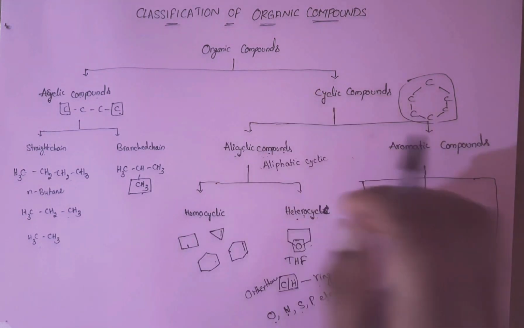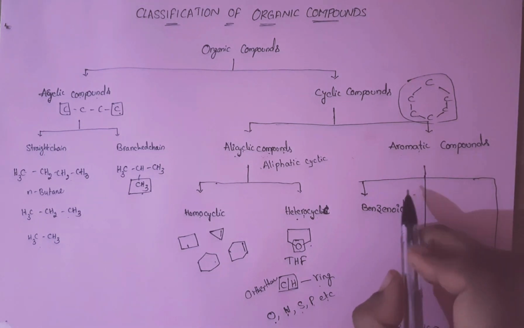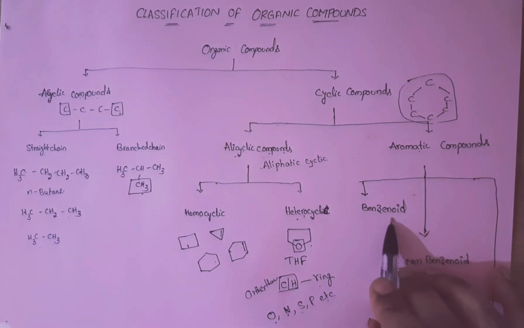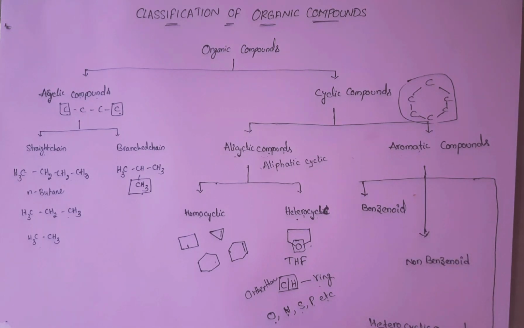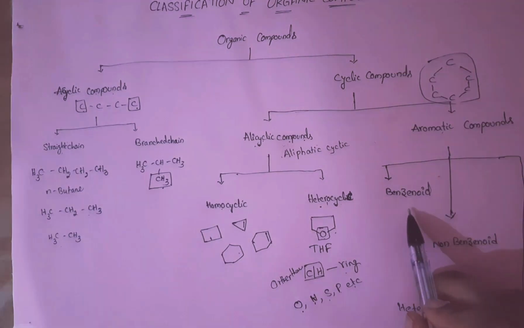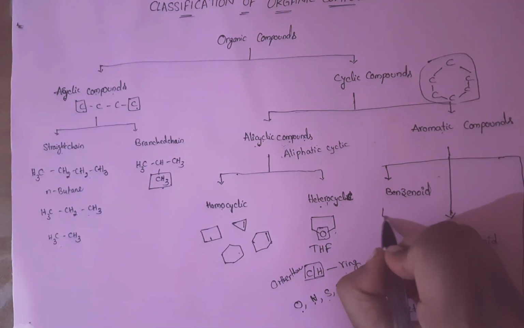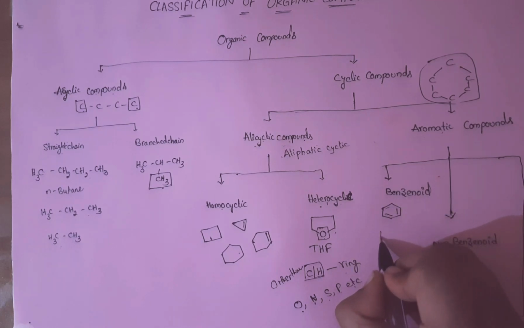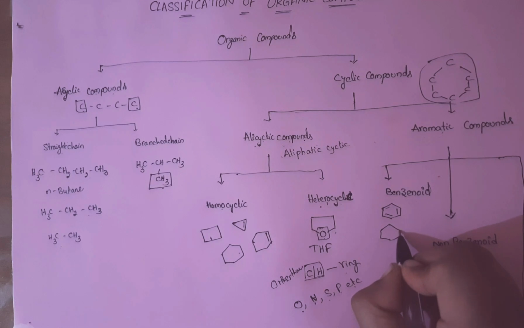Now coming to the aromatic compounds. Aromatic compounds are again divided into benzenoid compounds, non-benzenoid compounds, and heterocyclic compounds. Benzenoid compounds: one or more fused benzene rings contained in a compound is called a benzenoid compound.